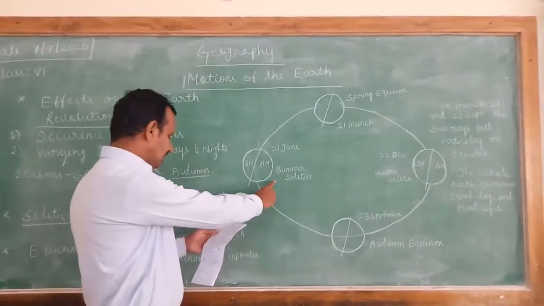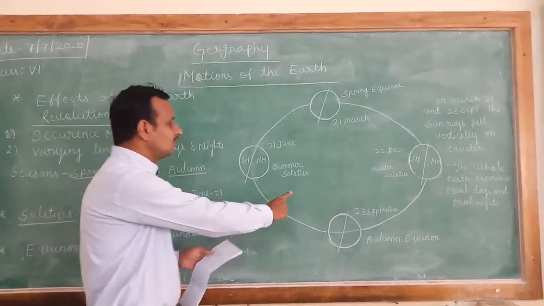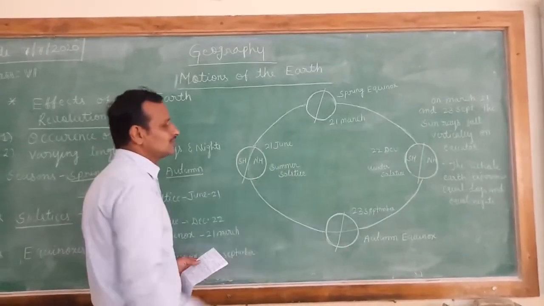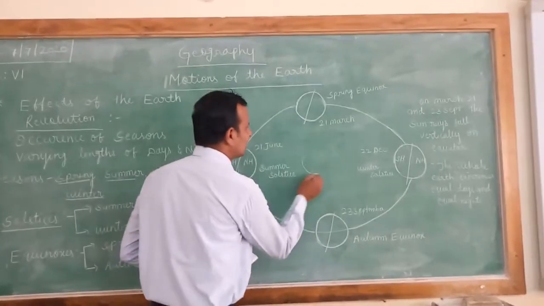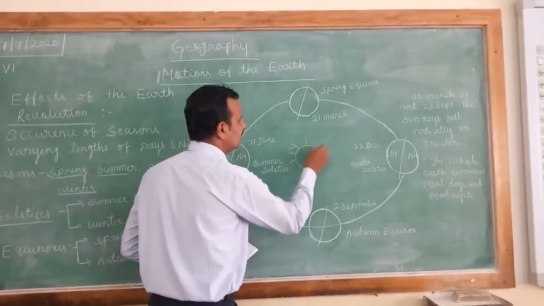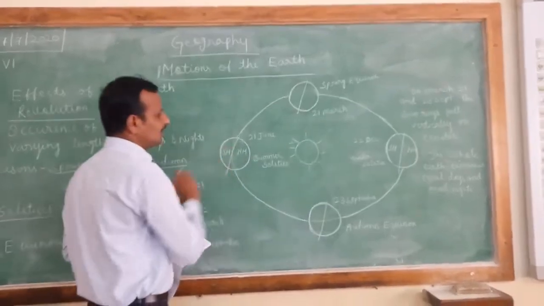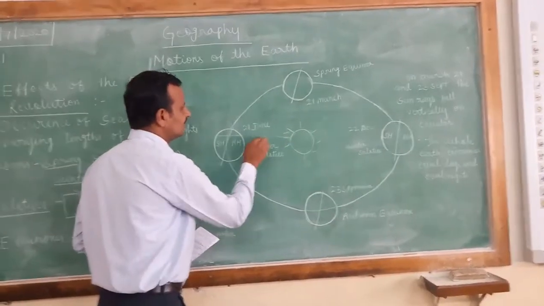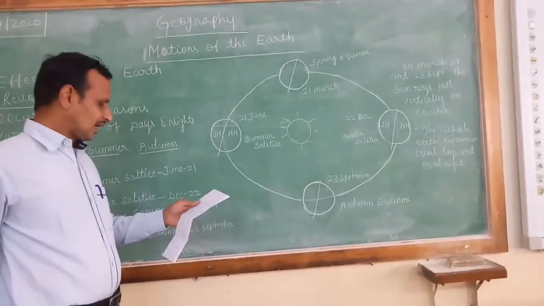At this moment the sun is directly overhead the Tropic of Cancer. So sun rays are directly overhead the Tropic of Cancer.